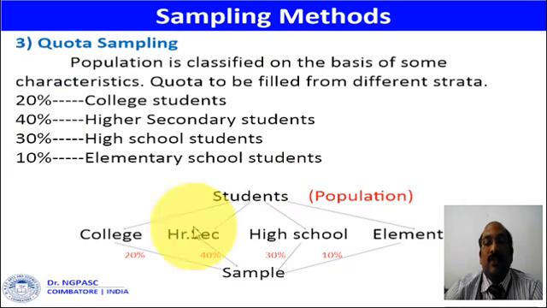The quota is fixed by the researcher. So only 20% of the students will be selected from the college category, 40% from the higher secondary category, 30% from the high school category, and only 10% from the elementary school category to constitute a sample.